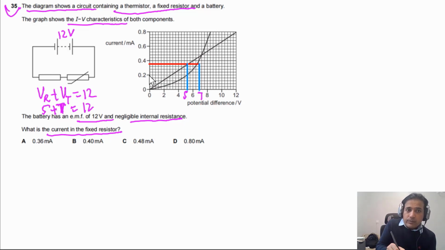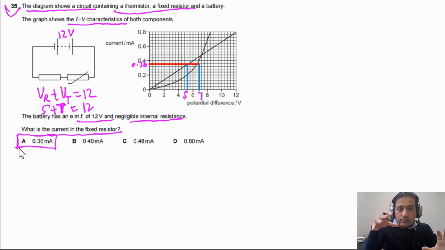Now simply you need to read. Because this is 0.2, so this will be 0.4, 0.8, 0.28. This is 0.24. This will be 0.28. This will be 0.32. This will be 0.36. So 0.36. So the answer for this question has to be... And this is how you need to answer this type of problems.